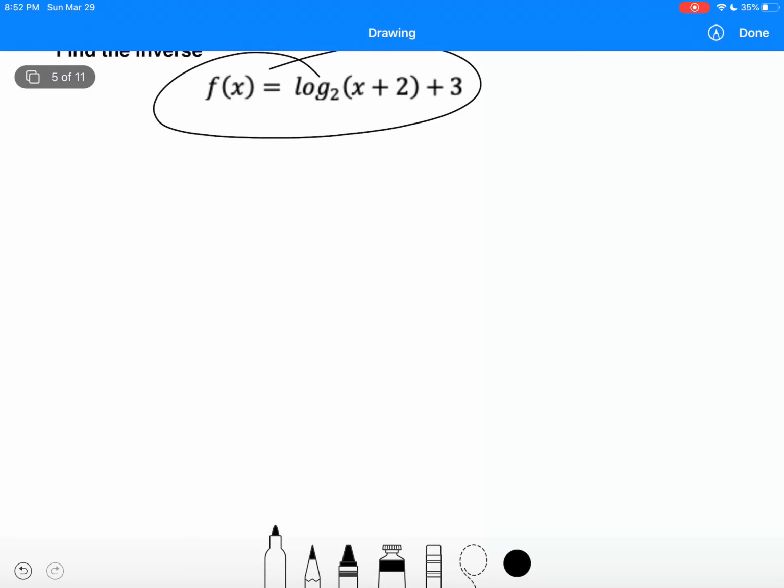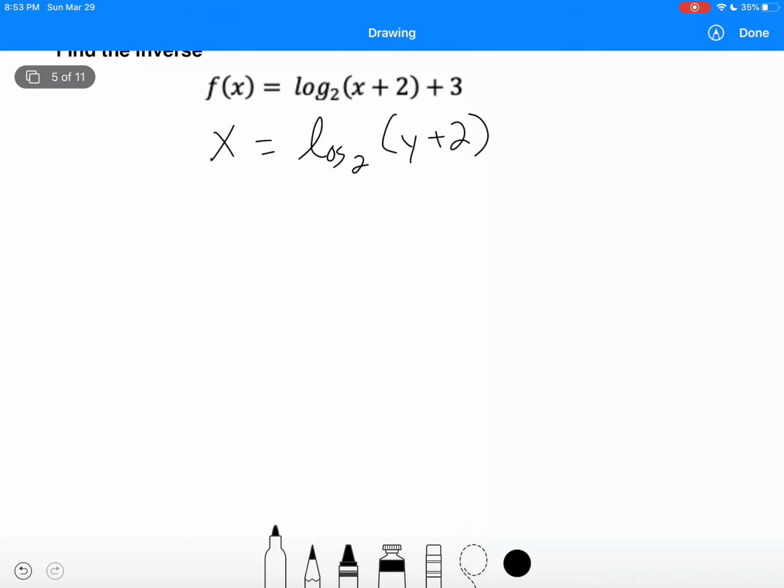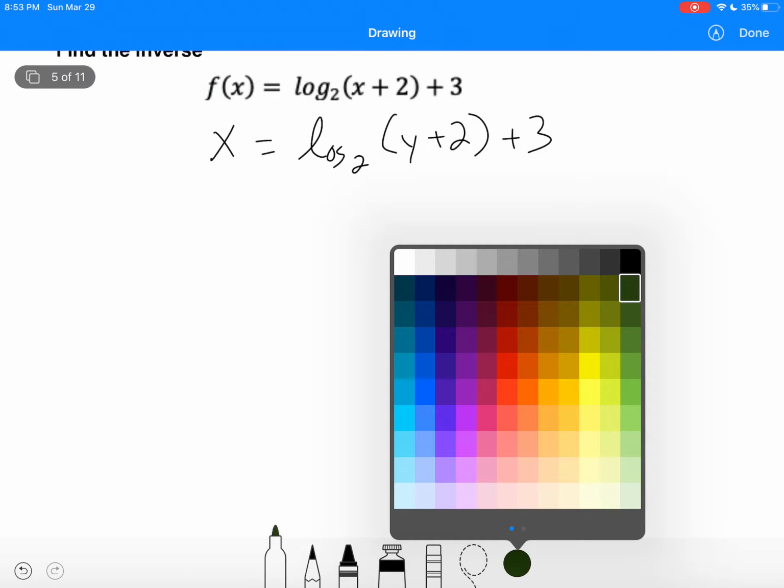So this right here is the equation of a log. And let's say that the question says to find the inverse. So if you're trying to find the inverse of that, we would be switching x and y because x and y switch. So this right now is another way of saying y. So we're going to switch that to x. So it'd be x equals log base 2 of y plus 2, plus 3. That's when we switch x and y.